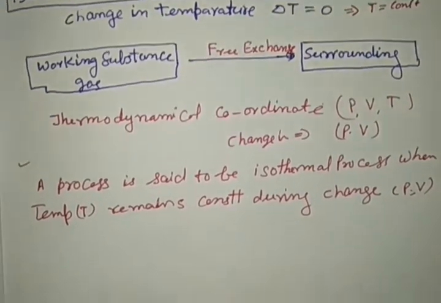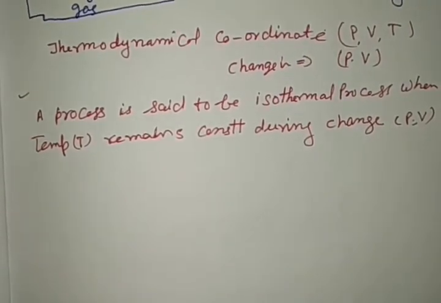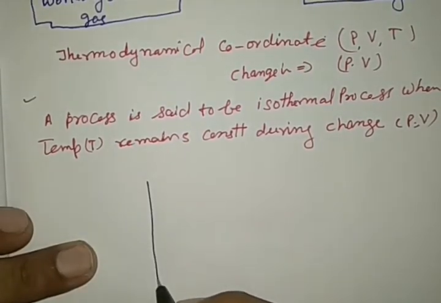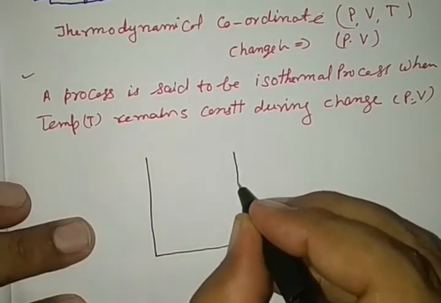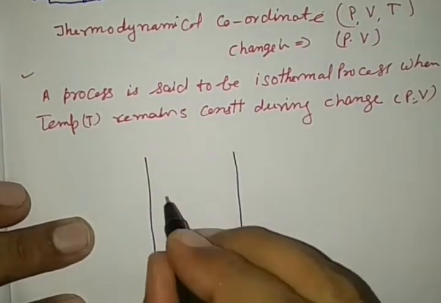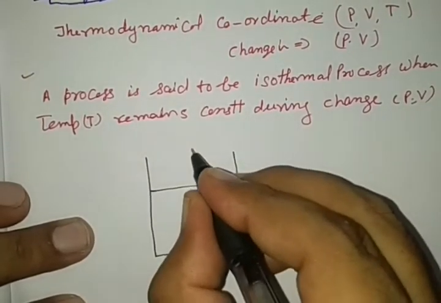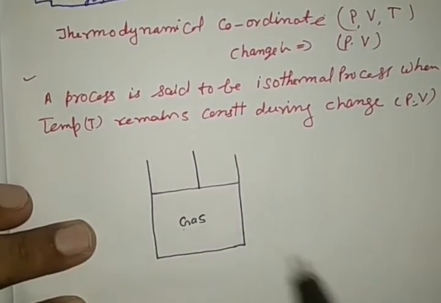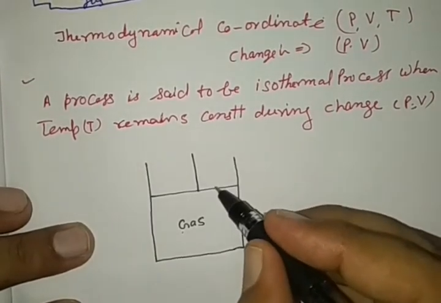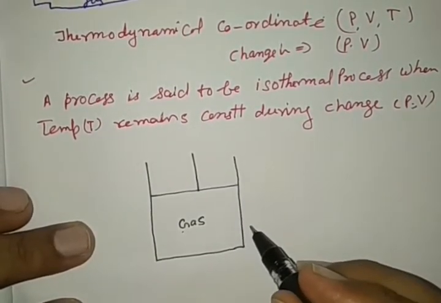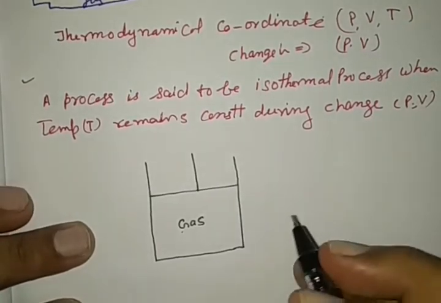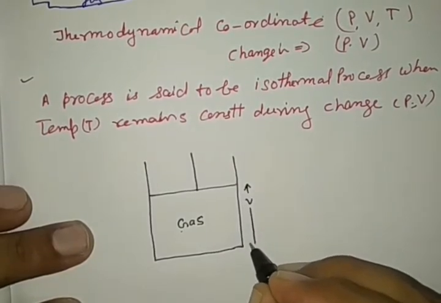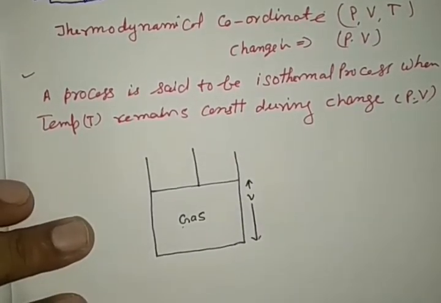See here in the diagram, a thermodynamical system is given. Piston and cylinder. The gas, the working substance, is filled between these two. This is a tight piston fitted in the cylinder. The volume of the container denotes the volume of the gas.